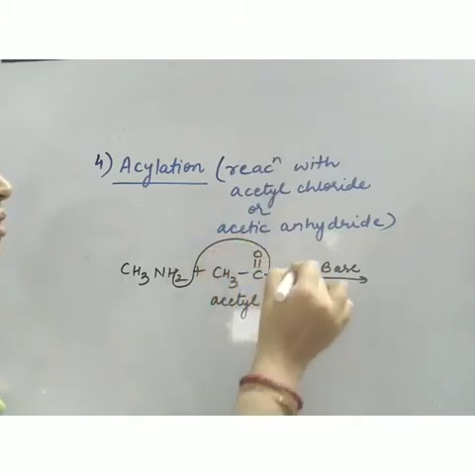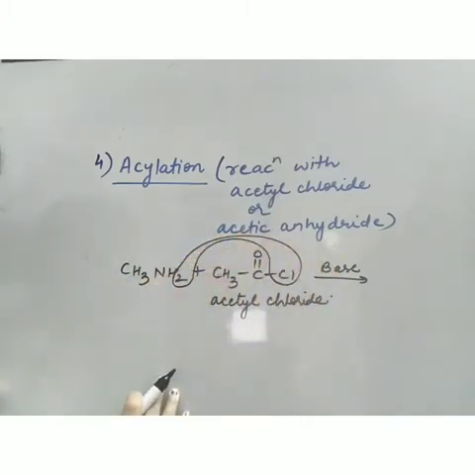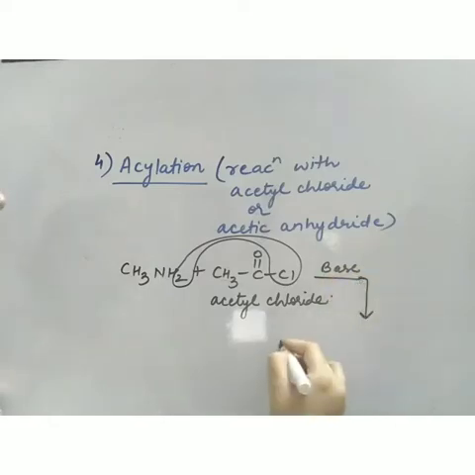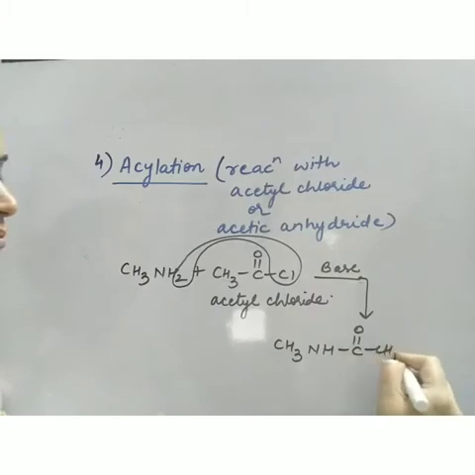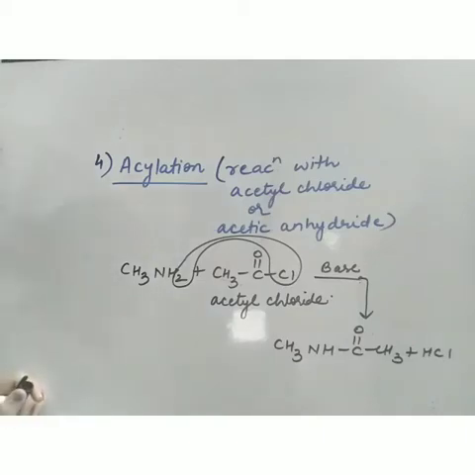HCl will be removed and we'll get the product like this. Now, what is this product? This is amide derivative, because CONH is amide group, so this is amide derivative. So this is N-methyl ethanamide.